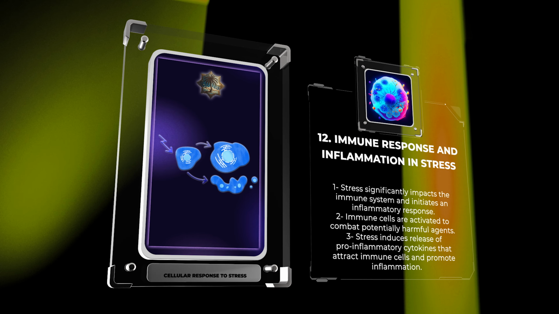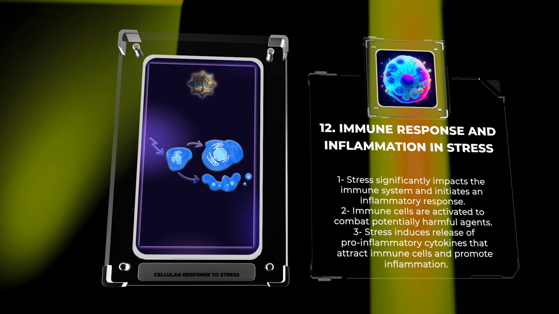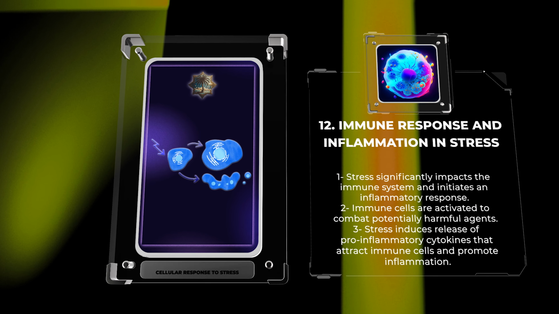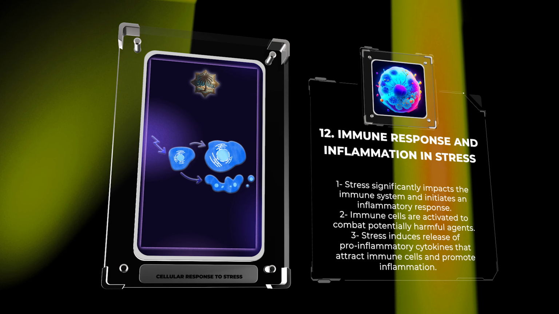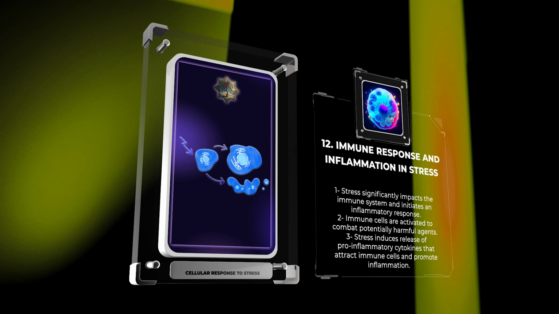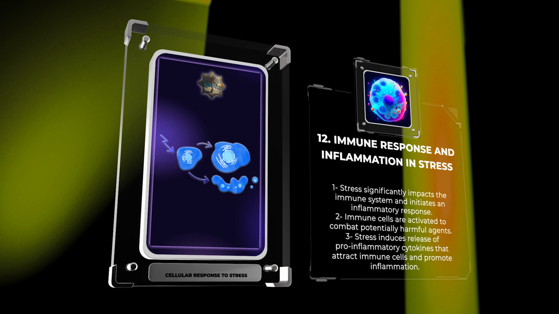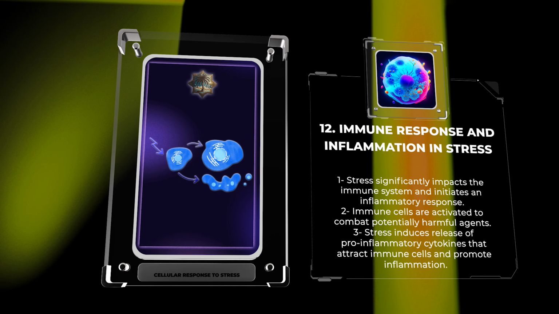The immune system detects cellular stress signals and triggers the activation of immune cells, such as macrophages and lymphocytes, to combat potentially harmful agents. Upon stress induction, cells release pro-inflammatory cytokines, such as interleukin-1 beta, IL-1 beta, and tumor necrosis factor alpha, TNF-alpha. These cytokines attract immune cells to the site of stress and promote inflammation.